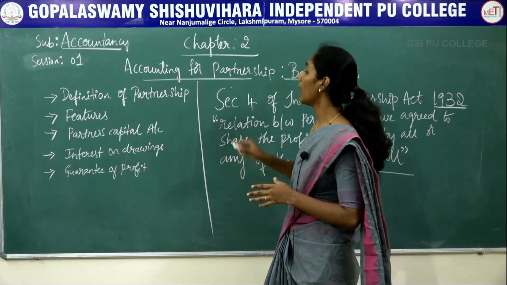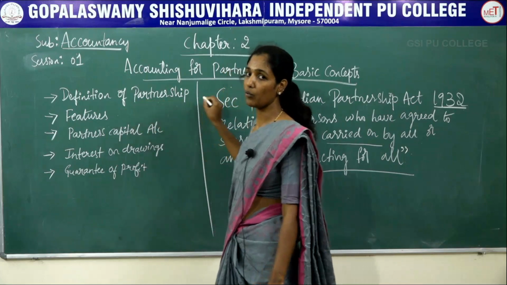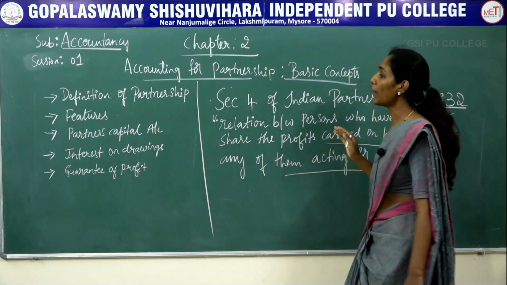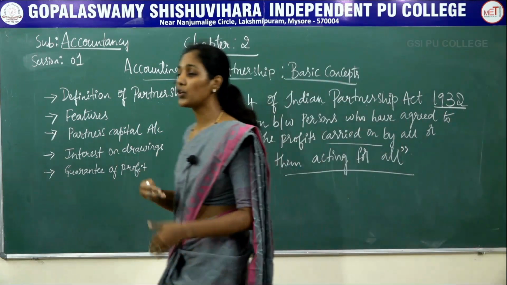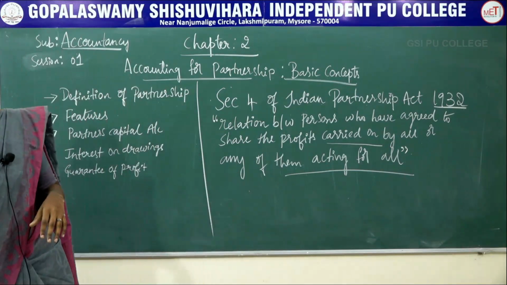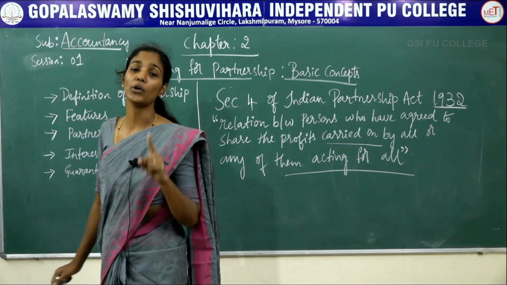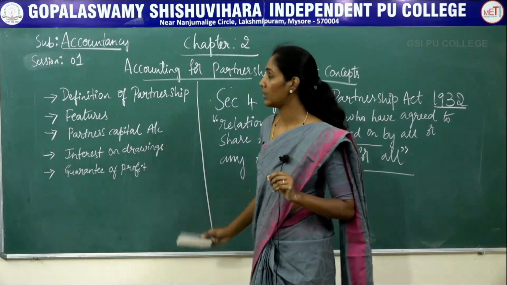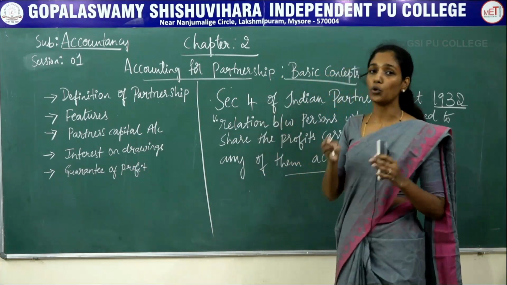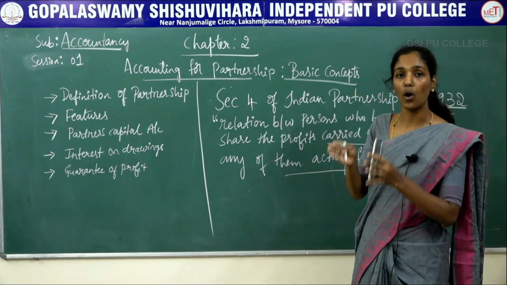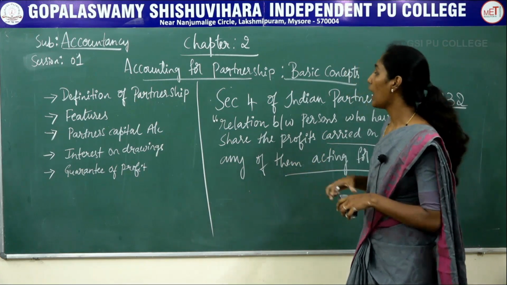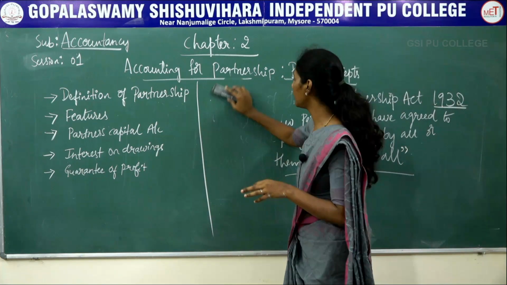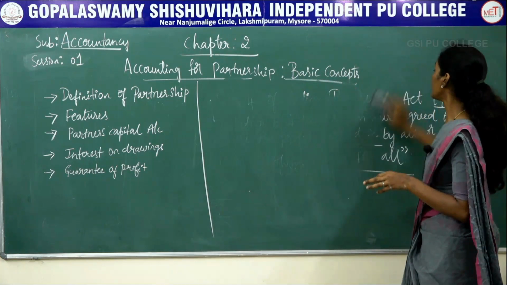The next is features of partnership firm. In order to form a partnership firm, there should be a minimum of 2 persons needed, and the maximum number of partners is 100.